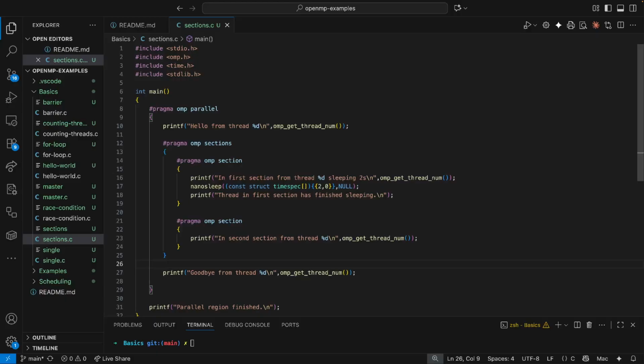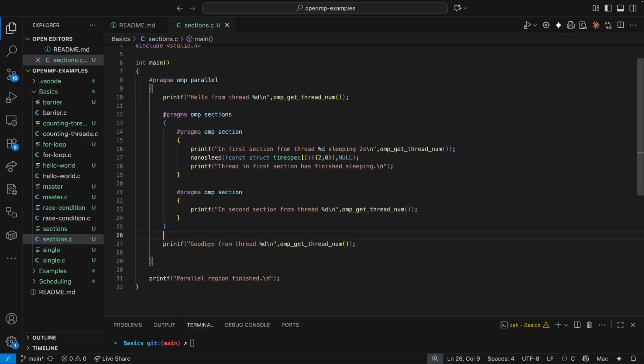Right then, the next concept to look at is sections. Sections is defined as a non-iterative work-sharing construct that contains a set of structured blocks that are to be distributed amongst and executed by the threads in a team. What does that mean? Well, we define a pragma area of sections within a parallel region, sections plural, and then within that we define one or more sections.